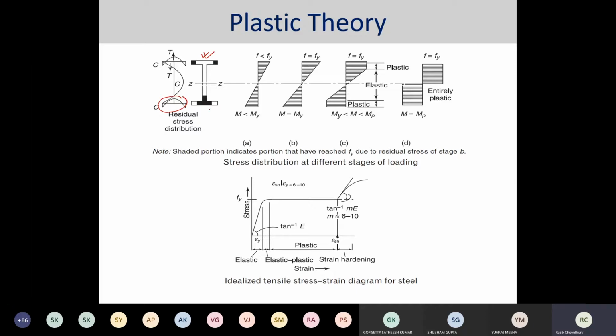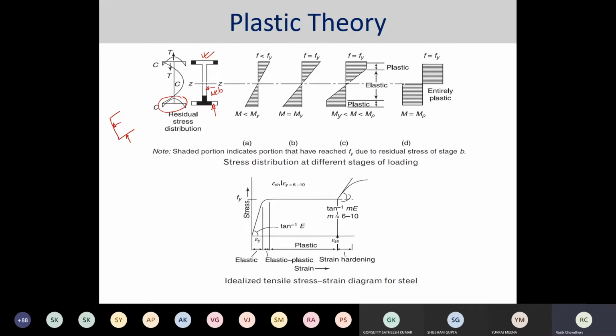What is meant by the flange? This one is typically called the flange, and this one is called the web portion in the I section. Similarly, the same thing happens in channel sections also. These are the flanges and this is the web portion.